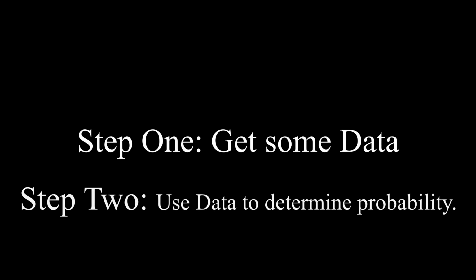All right. So first, we're going to need to gather some data, meaning we're going to need some actual facts about how often Chad is on time or late. Using this data, we will be able to find a probability that Chad will be late. Say we watch Chad's attendance for 30 days. 24 days he was on time, and 6 days he was late. If we had a chart showing Chad's attendance, it could look like this.